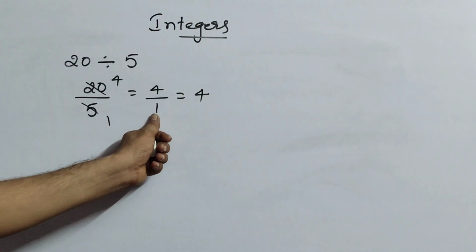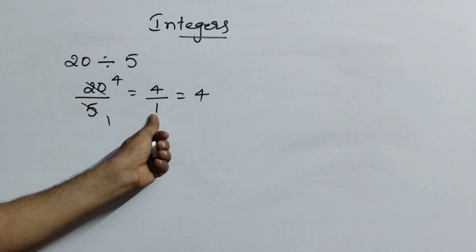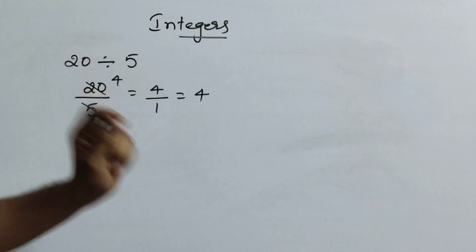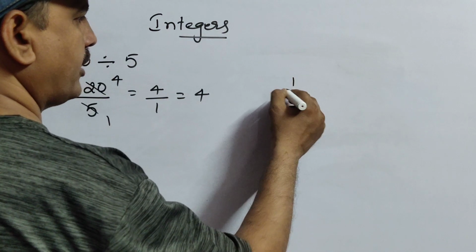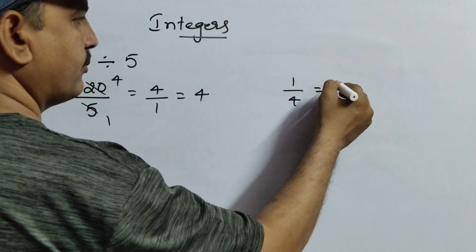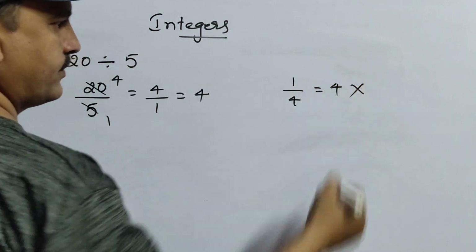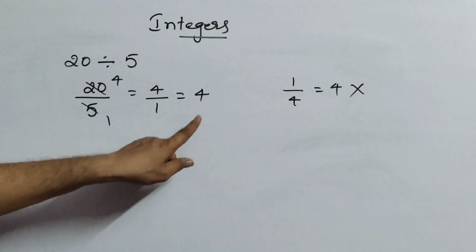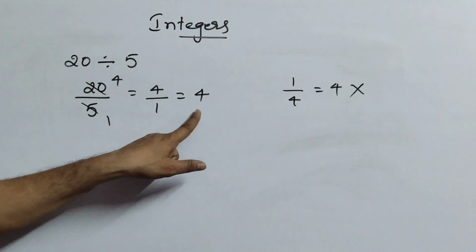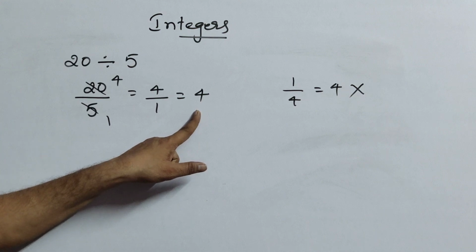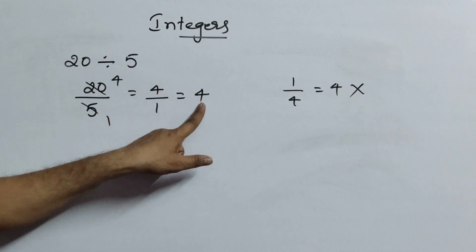That means in the denominator 1 is there, so no need to write 1. But everyone makes the mistake: when you get 1 by 4, if you write 4, it's a wrong answer. Because if the denominator is 1, don't write it. If you write it also, no problem, but no need. So the direct answer is 4.